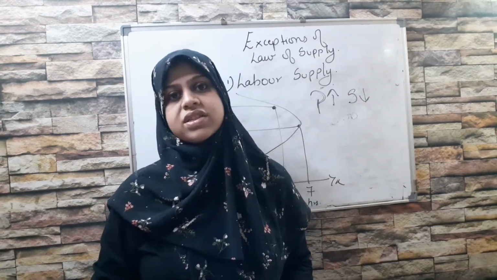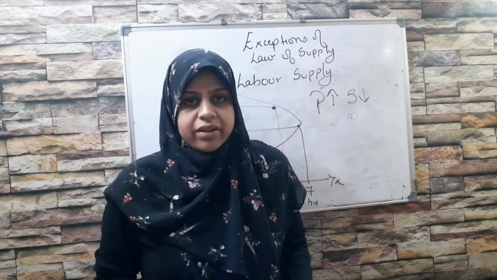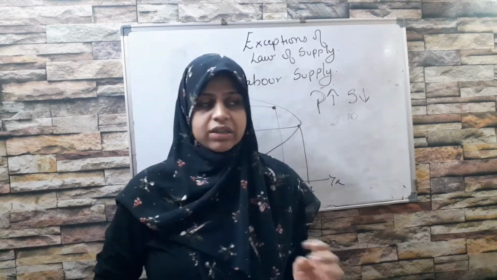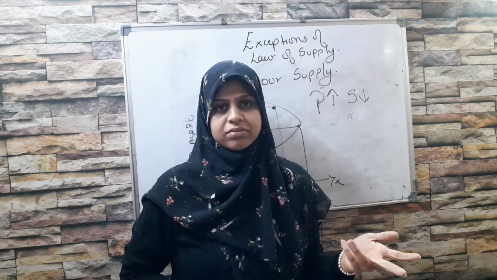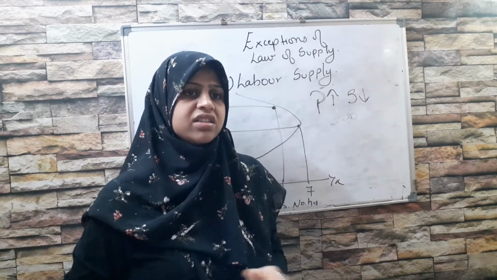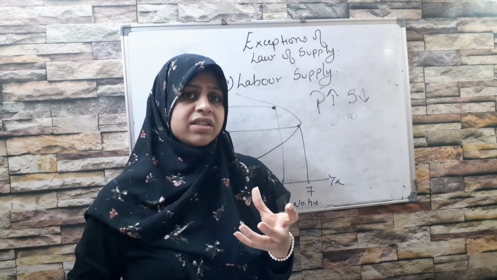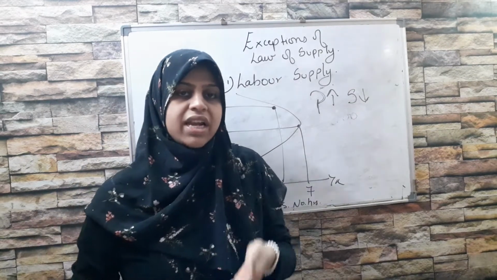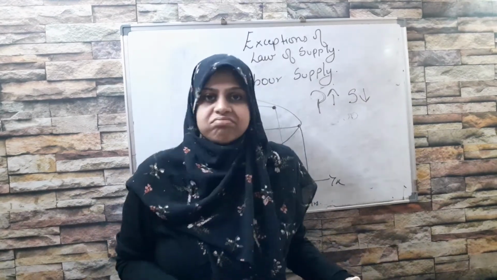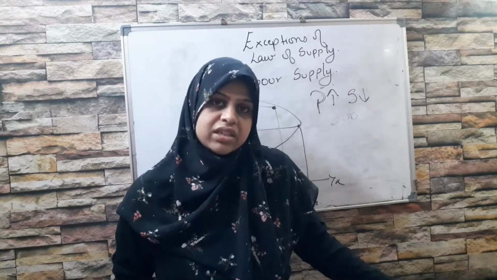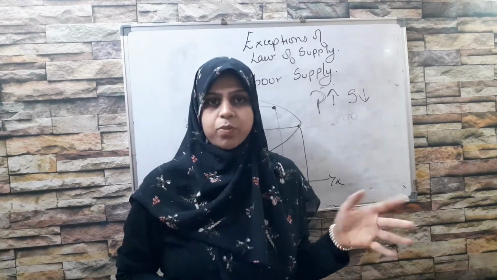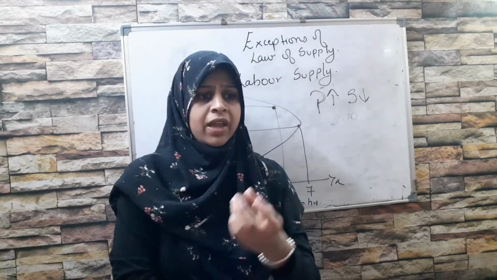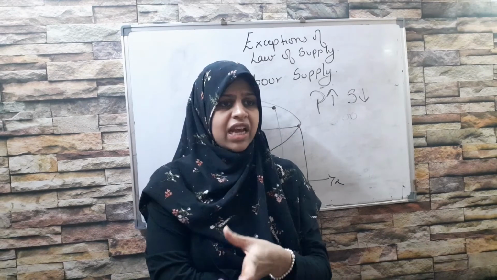Next one, perishable goods. Perishable goods are those which get spoiled, for example vegetables, fish, milk and milk products, especially the green leafy vegetables. If I don't sell it today, the next day I will get no money out of it. It will go in the dustbin. It will get rotten. It will get spoiled. The green leafy vegetables, especially spinach and fenugreek, the methi and the palak.